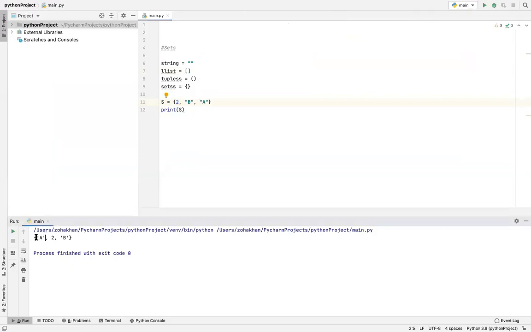However, the third one is printed first, and then the first and the second index is printed first, then the 0 index, and then the first index. However, पहले जब मैंने इधर कुछ और डाला हुआ था, तो वो सीक्वेंस उस सीक्वेंस में भी आ सकता है, ठीक है? It's a random thing. You can do it multiple times, and there would be multiple outcomes. Okay, so there is no indexing in sets.